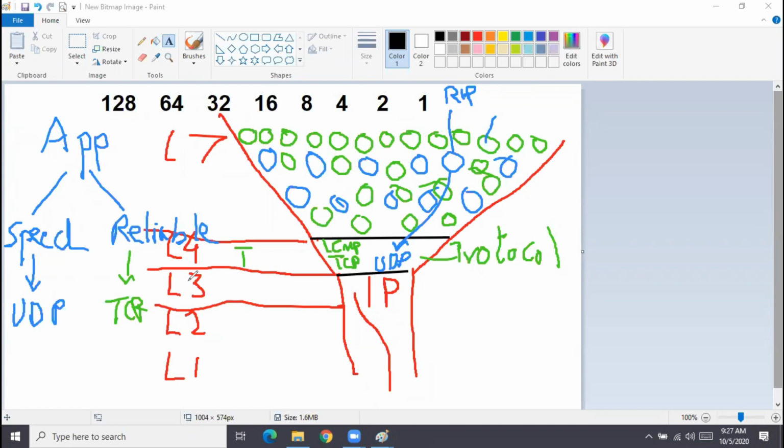If you see DNS, we type www.cisco.com. Does our computer, our laptop, our mobile today understand www.cisco.com? No, it does not understand. What it does is try to resolve this URL into an IP address. So it has to talk to a DNS server, correct? The DNS server's job is to provide IP addresses for the URLs.